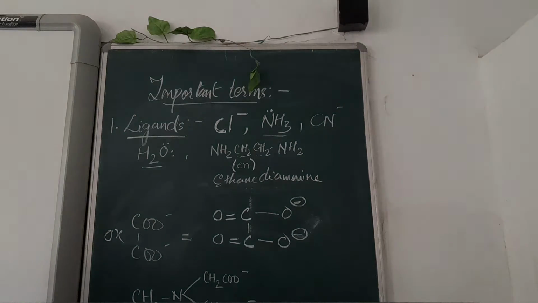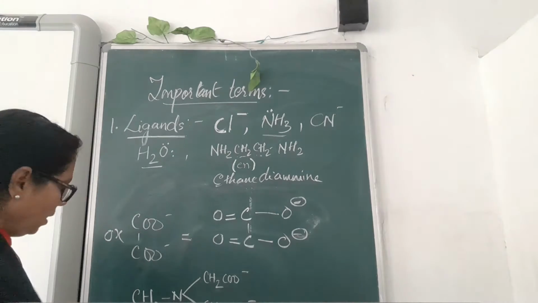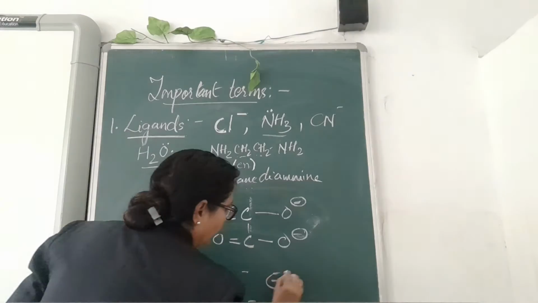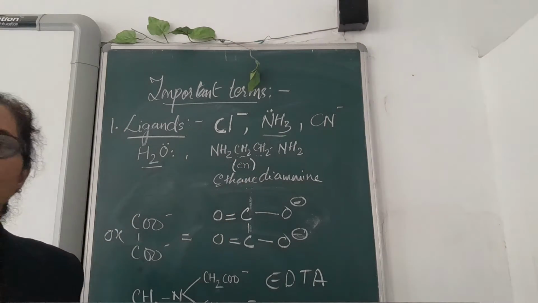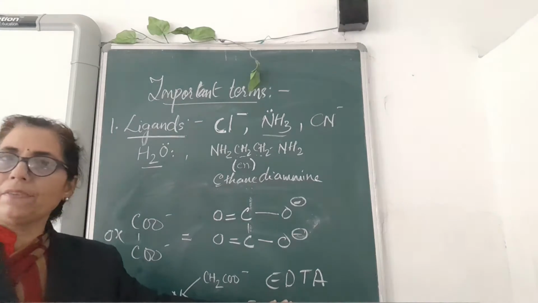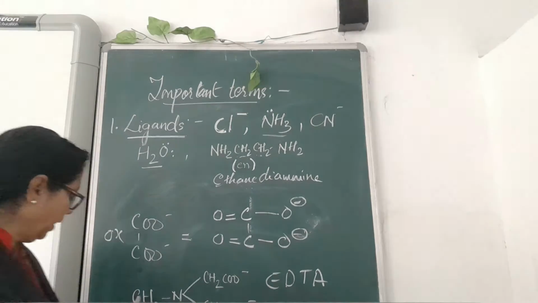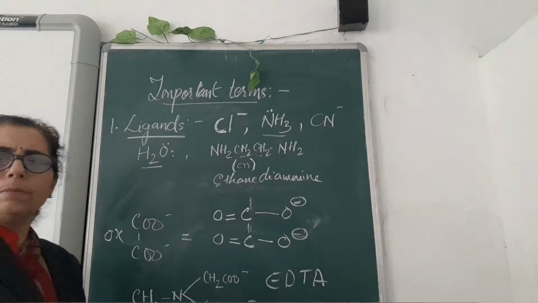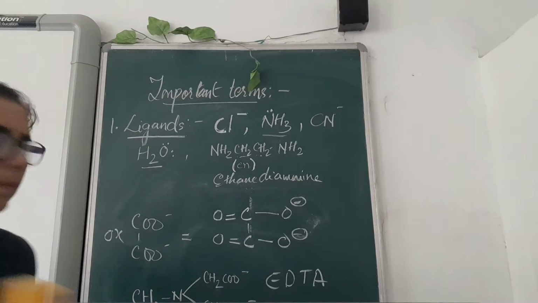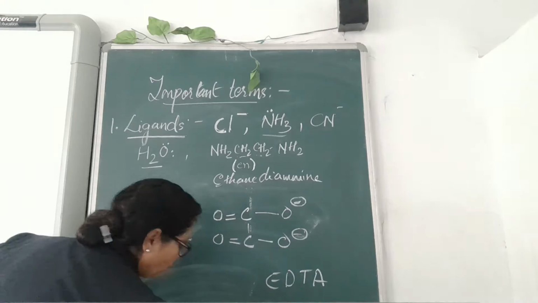Similarly, you can see a very complex type of ligand here. This ligand is also known as EDTA, the abbreviated form of ethylene diamine tetraacetate. I will write it above so that it becomes clearer to you.